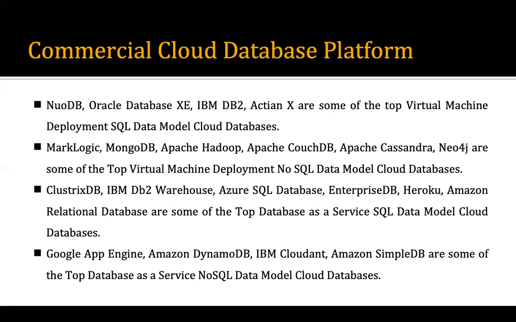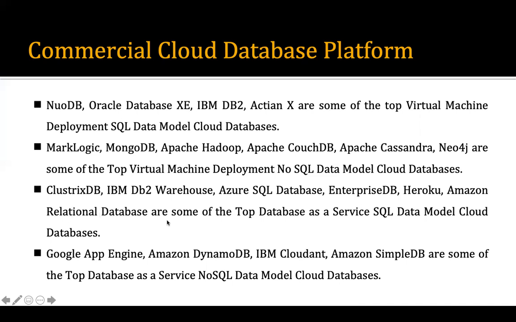So this is based on virtual machine, which are relational model. Now we have non-relational or NoSQL data models, which can be used for virtual machine deployment, such as MongoDB, Apache Hadoop, Apache CouchDB, Apache Cassandra, Neo4j are some of the databases.